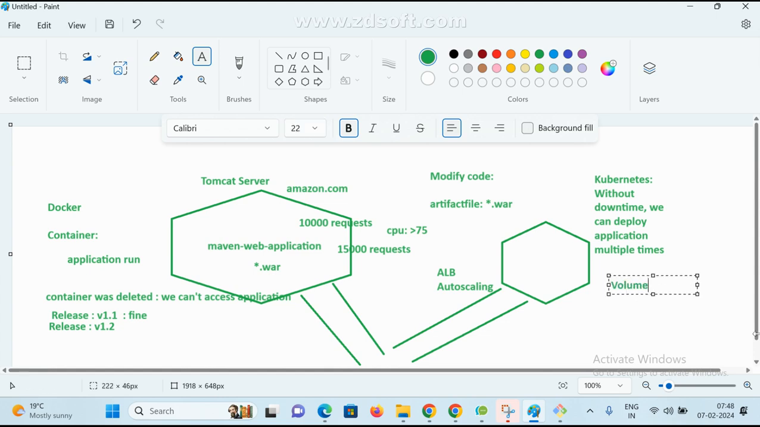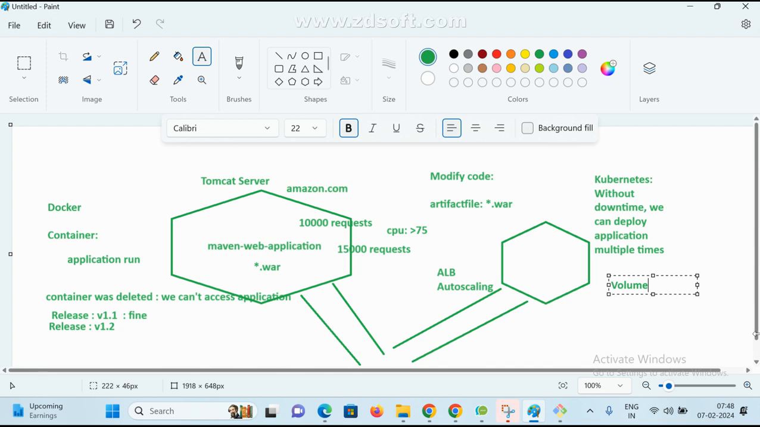If a container is deleted and you want to maintain your data permanently, I don't want to lose my data. In that case, right, the volume concept. With the help of a volume, we can create a volume and attach it to a container. We can persist your data permanently in our host, in our Docker path.